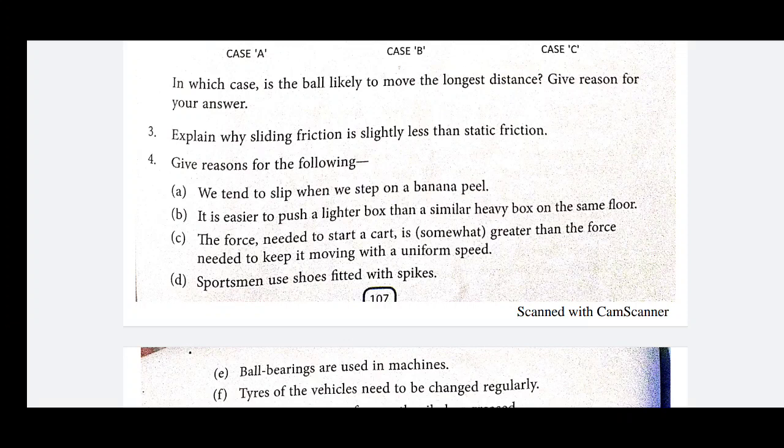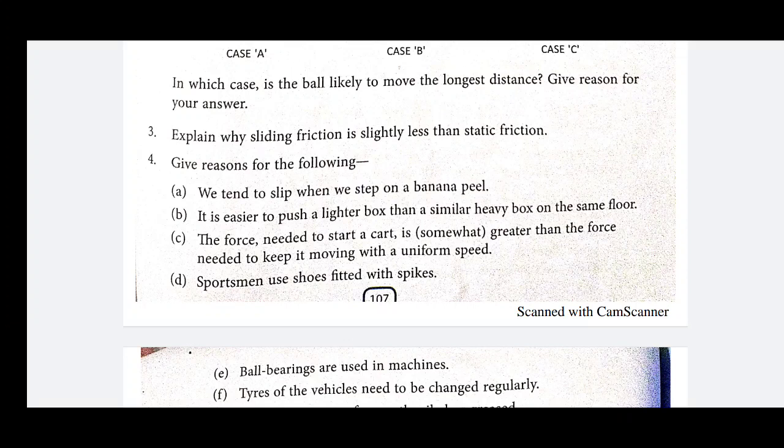So it is easier for you to push a lighter box than a heavy box. Why? Because in a lighter box less force of friction acts, while in the case of a heavier box more force of friction acts.